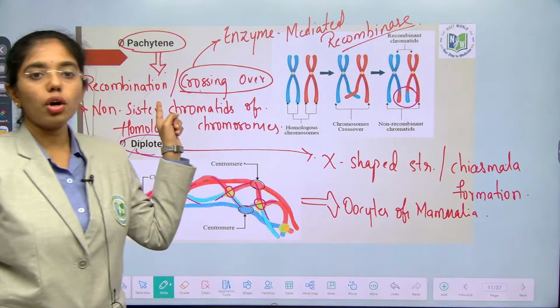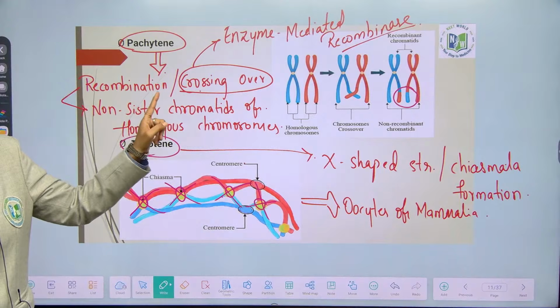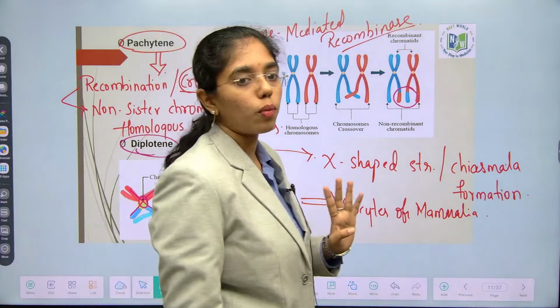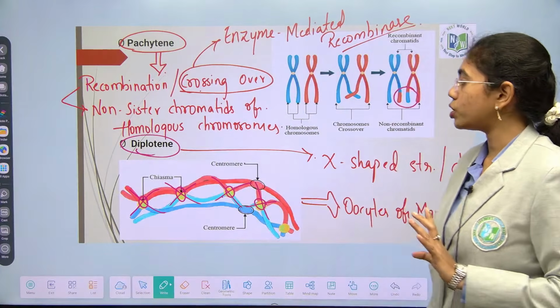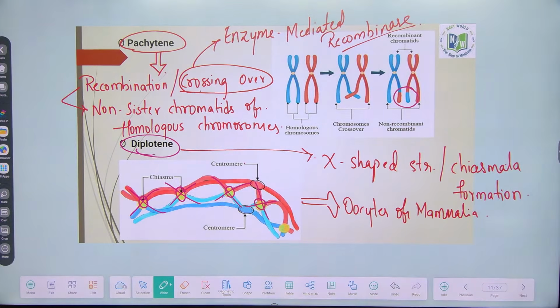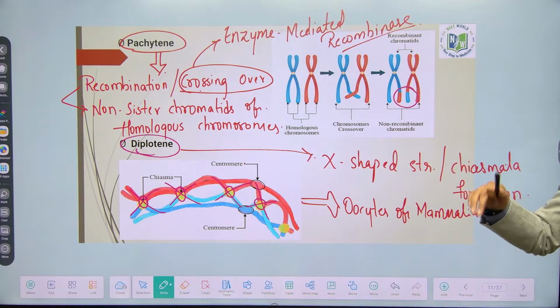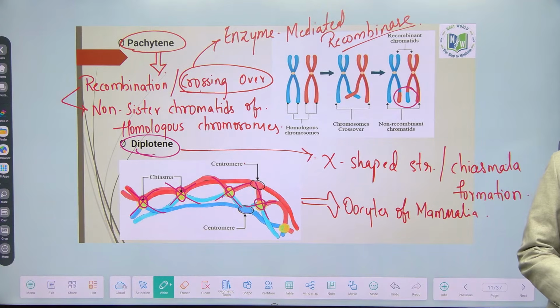Recombination or crossing over by the enzyme recombinase between two non-sister chromatids of homologous chromosomes occurs in pachytene stage. Diplotene, occurrence of X-shaped structures or chiasmata. In this stage only, most of the oocytes of mammalia will stop their cell division.